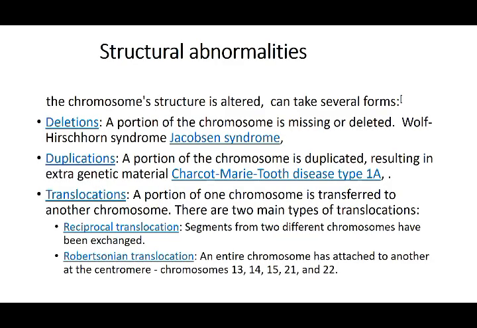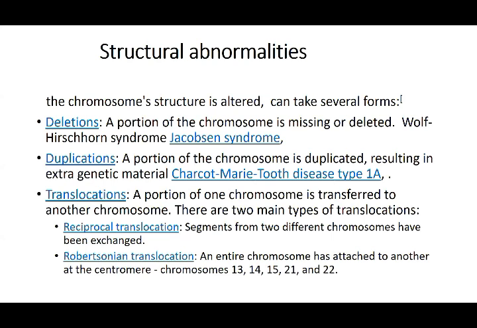What are the structural abnormalities? These were all numerical abnormalities, that is, a change in the number. So you can have monosomy, trisomy, tetrasomy, and pentasomy. Turner syndrome is the best example of monosomy, including in the sex chromosomes. Down syndrome is the best example of trisomy, and for sex aneuploidy you have Klinefelter syndrome. Right, now we go on to the structural abnormalities, what can occur.